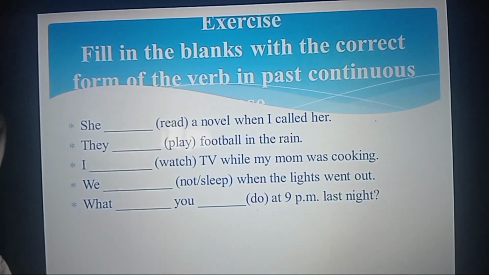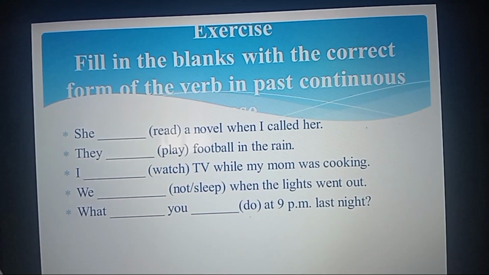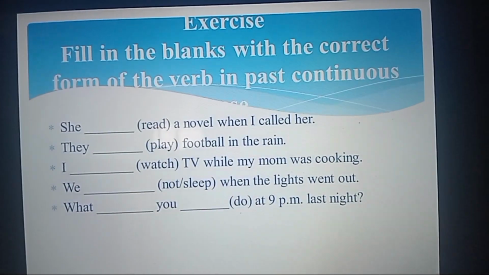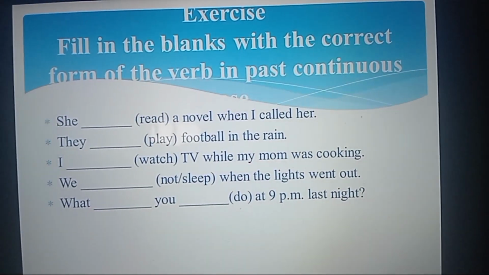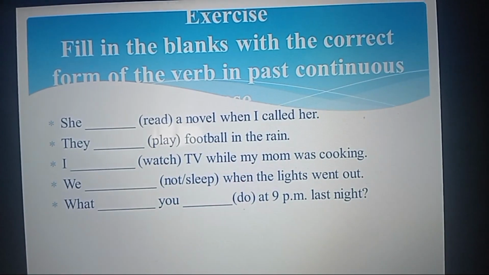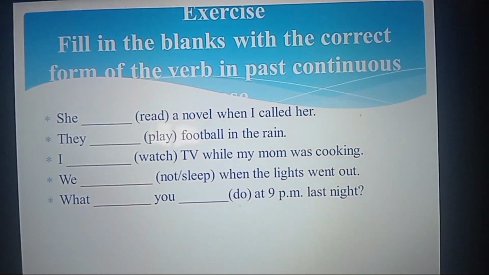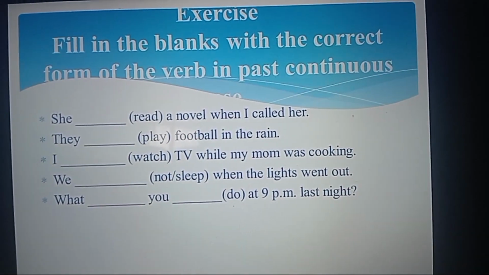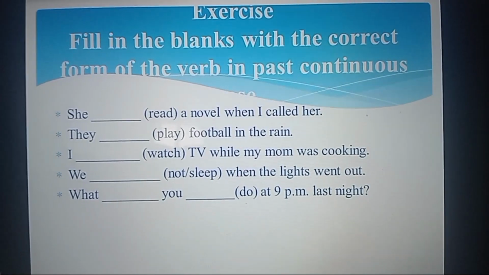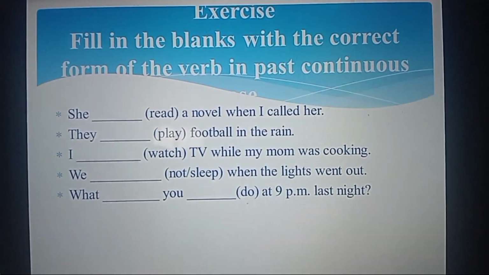So the verbs in brackets are main verbs. We say they are infinitive verbs. They have not been inflected. So you have to read the sentence and write in its correct form so that it fits. So that means you have to follow the structure of the sentence. Remember the structure in this tense. We have subject plus was or were, and then plus verb in ing.